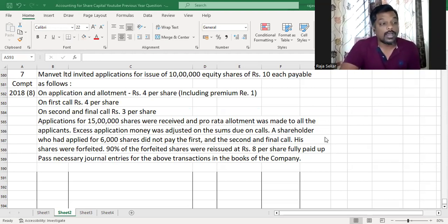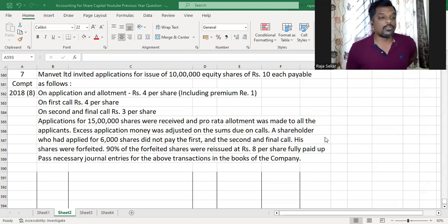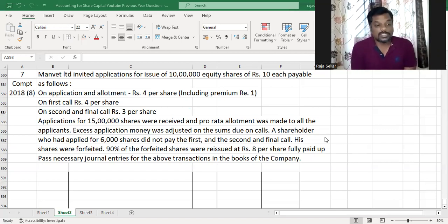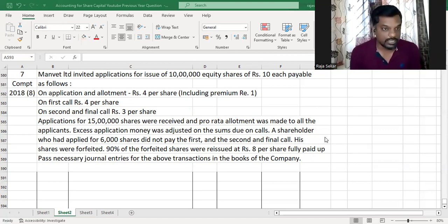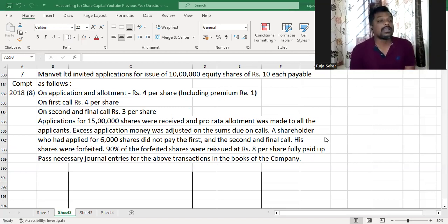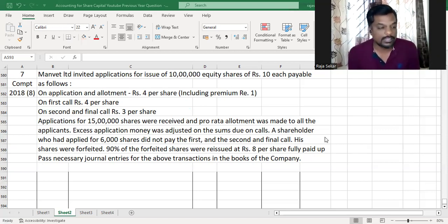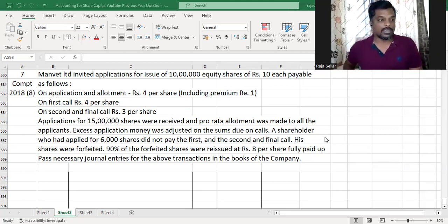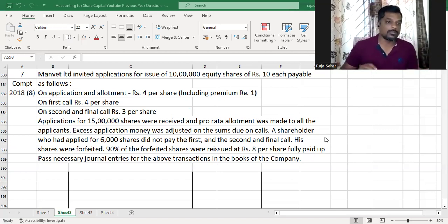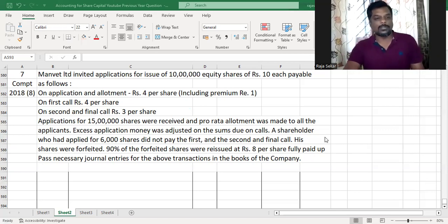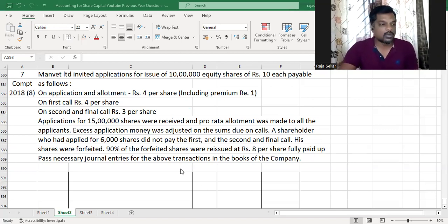A shareholder who had applied for 6,000 shares did not pay the first and second and final call. The shares were forfeited. 90% of the forfeited shares were reissued at rupees 8 per share fully paid up. So this question has premium. There is a defaulter and there is forfeiture. And as you can see, not all of the defaulter's shares have been reissued. There is partial reissue. And it's only given the number of shares applied by the defaulter. They have not given the number of shares allotted. So these are the challenges that we are facing in this question. Let's go ahead and do this.